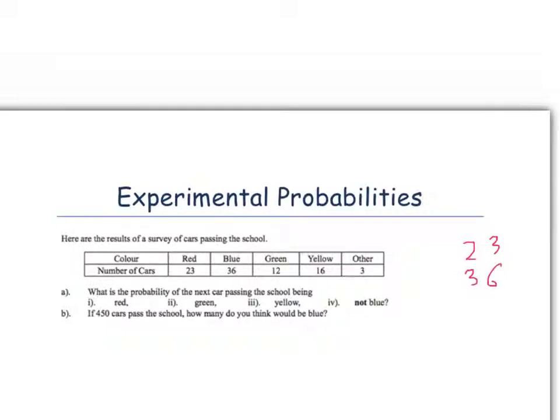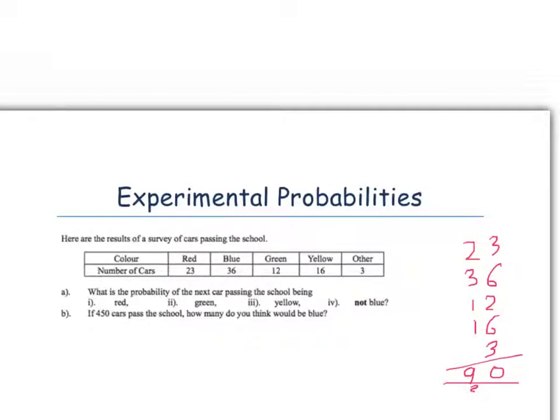So if we add up our total number of cars, so 3, 9, 11, 17, 20, carry over to 2, 5, 6, 7, 9, so there's 90 cars that pass by our school.